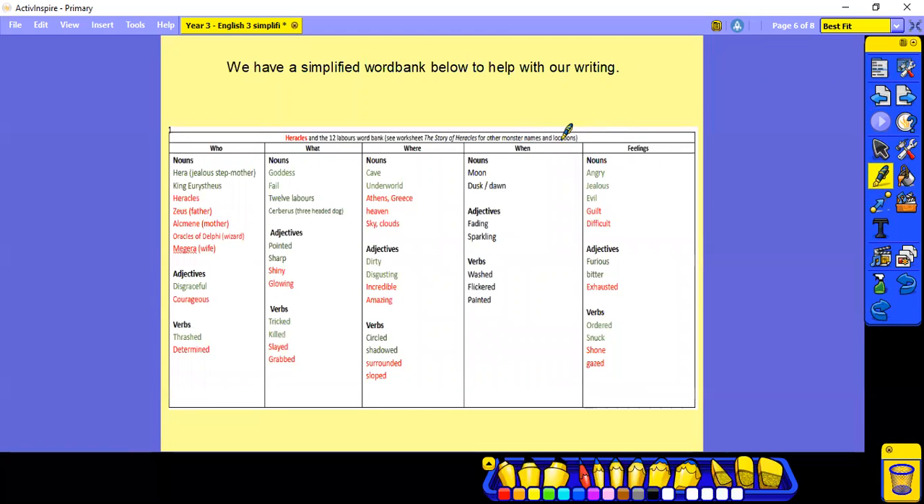Let's remind ourselves of the simplified word bank to help with our writing, especially when we come to writing the diary. We can use these words to give us some more exciting vocabulary.